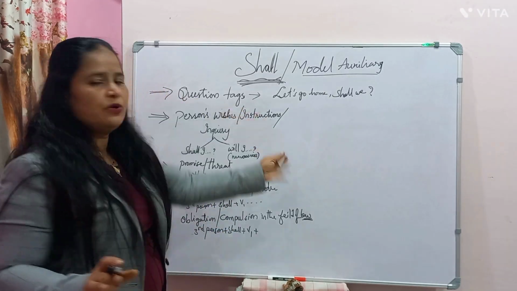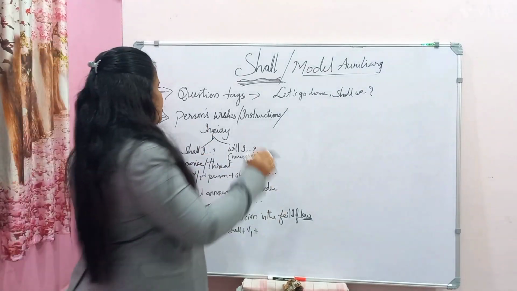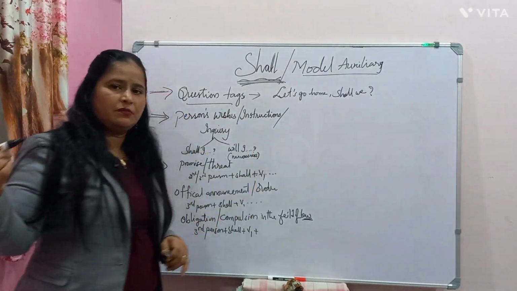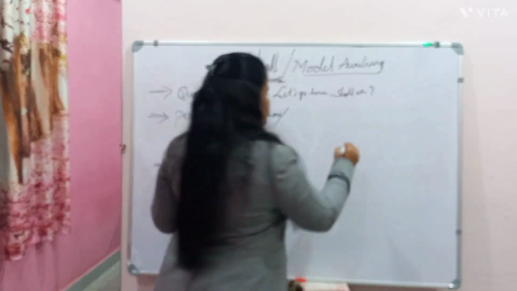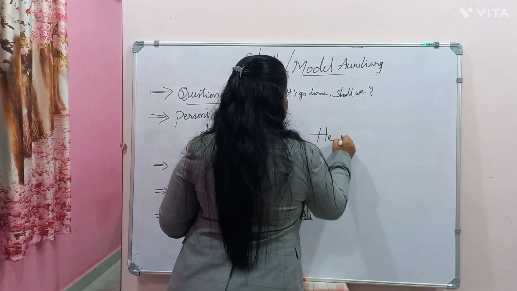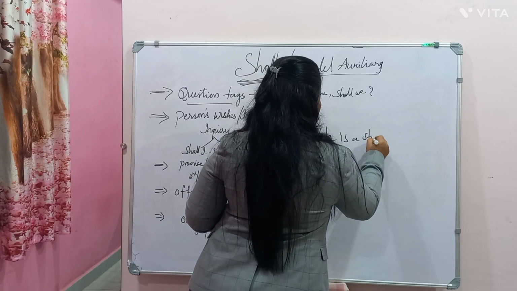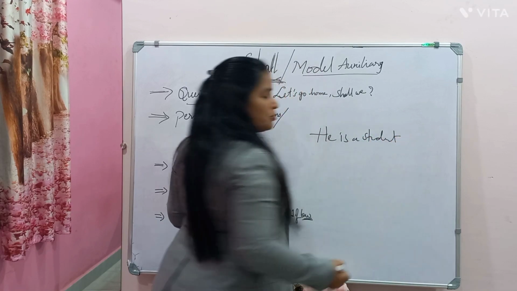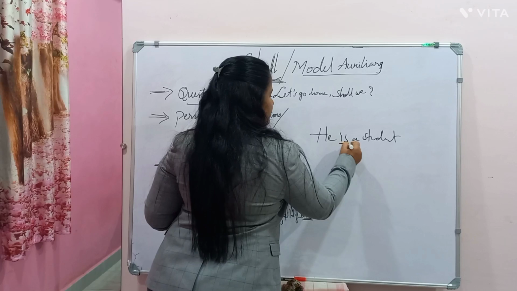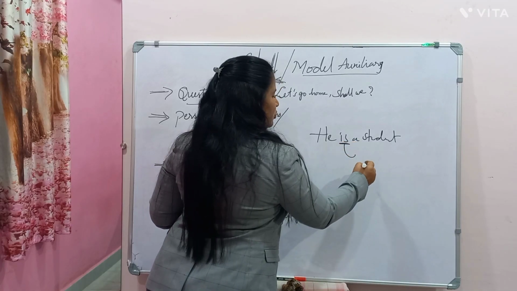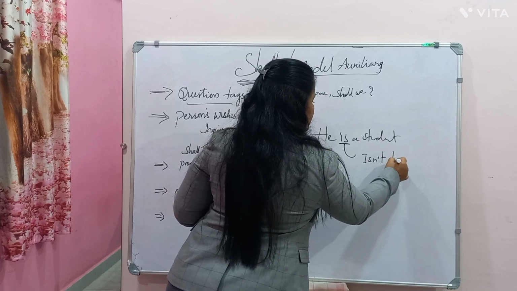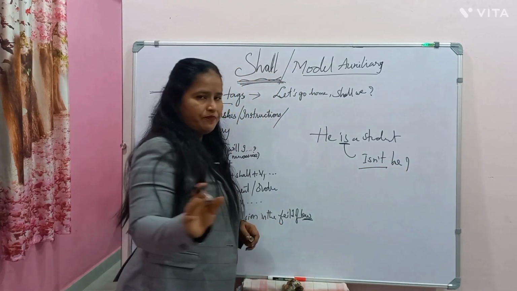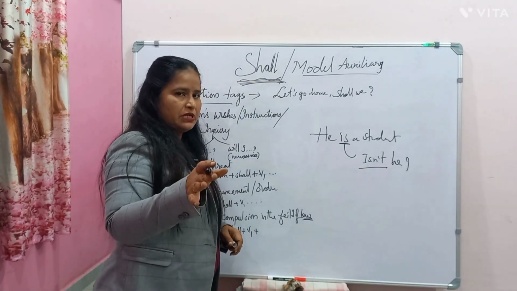So for example, let us take question tags. You have seen this in one of my earlier videos; I will do it once again. How do we make a question tag? He is a student. What is the question tag for this? For this be form, isn't he? For a positive sentence we make a negative tag. This is what question tags are.